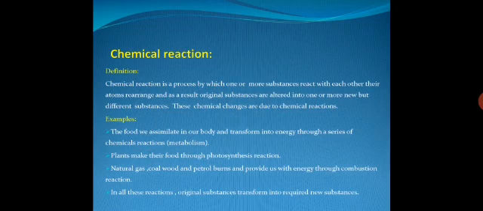There are many examples of chemical reaction in our environment. For example, plants make their food by the process of photosynthesis. In the photosynthesis, chemical reaction take place. Similarly, natural gas, coal, wood, and petrol burns and provide us energy. This is combustion reaction. This is also a type of chemical reaction.